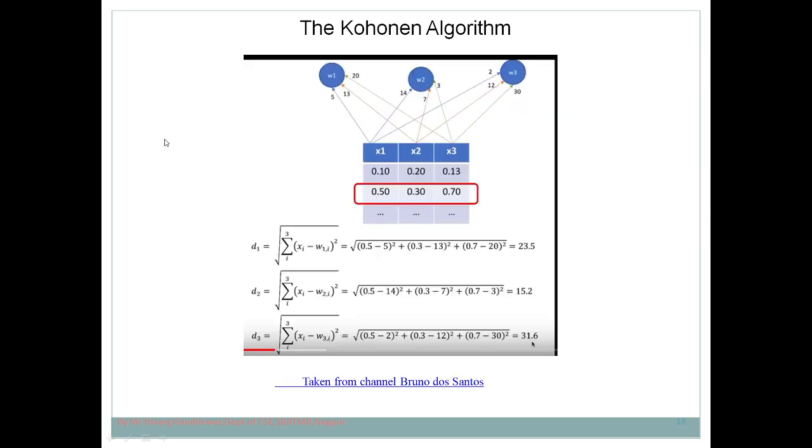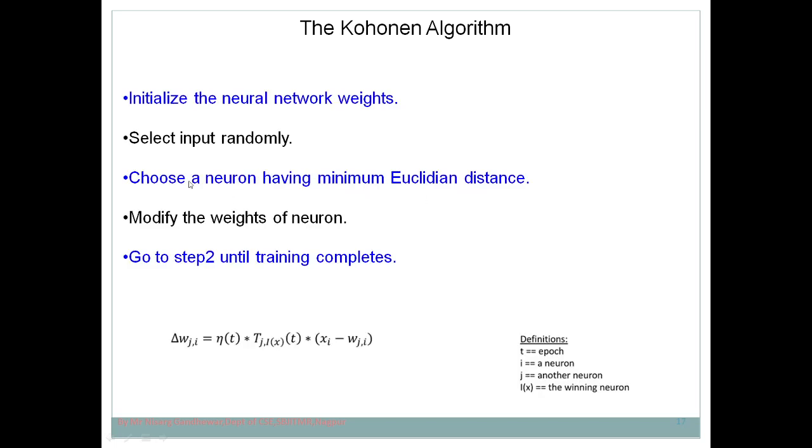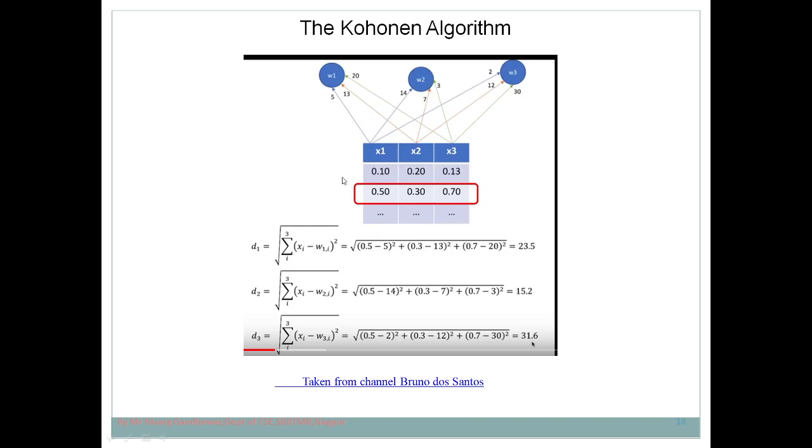Then select the input randomly. In this case two inputs are there, and we have selected this input randomly. Then try to choose the neuron having minimum Euclidean distance. Now the question is, what do you mean by Euclidean distance? You can calculate it using this formula: x1 minus w1 whole square, plus x2 minus w2 whole square, plus x3 minus w3 whole square, and then you take the square root of this. This is how you calculate the Euclidean distance.